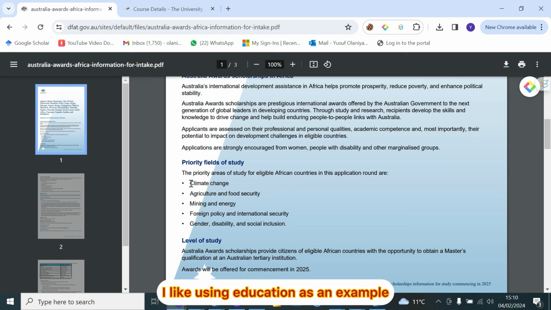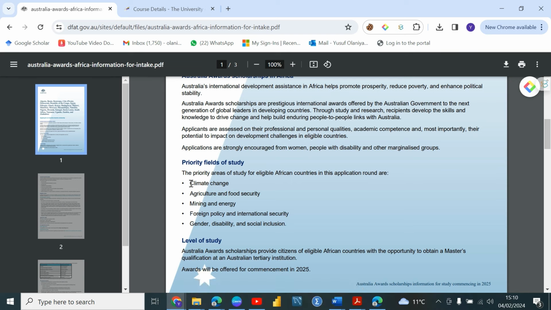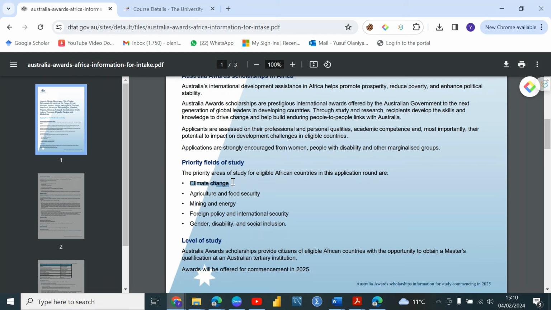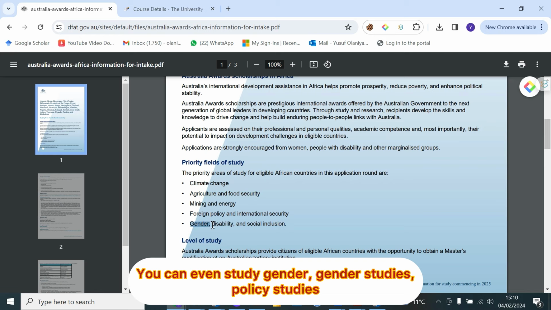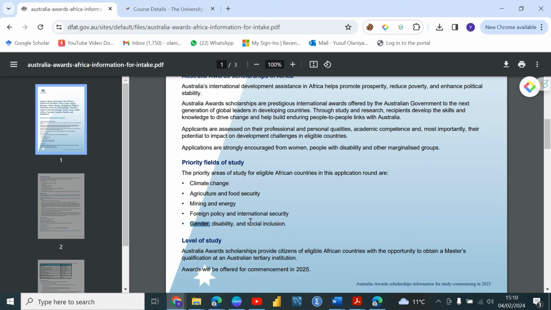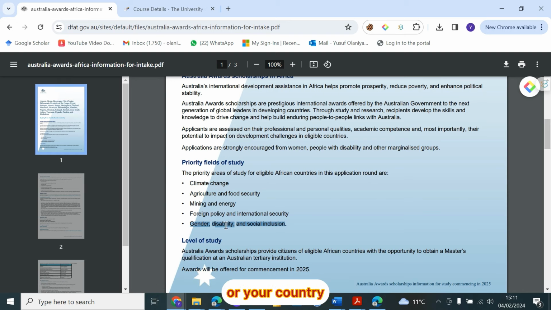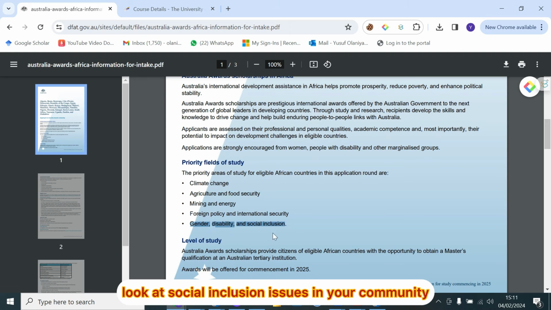Let's say, for instance, I like using education as an example because I study education. If you have an education background or you want to study education in Australia, you can go for sustainable education. Sustainable education gives you the opportunity to learn or research about climate change in your country. You can even study gender studies, policy studies, or sociological studies, and you can focus your essay or supporting statement in this application towards gender. Look at gender issues in your community or country. Look at disability issues. Look at social inclusion issues in your community.